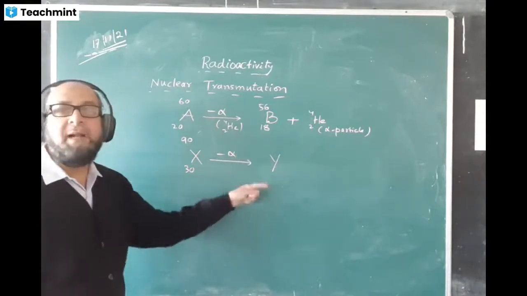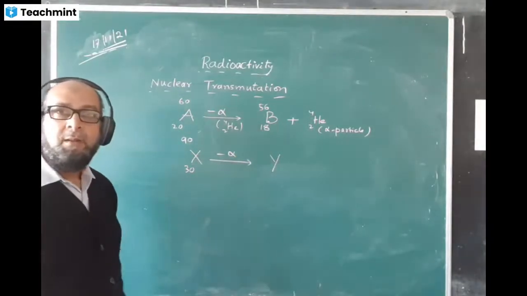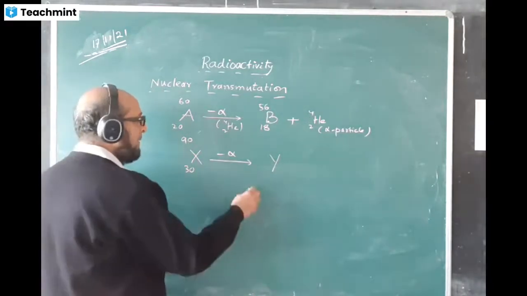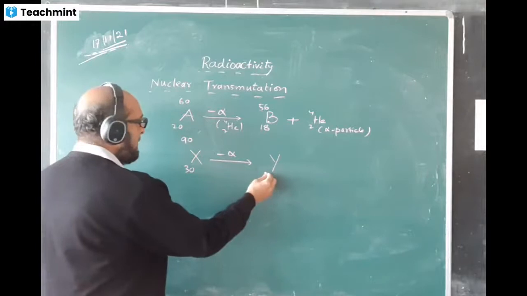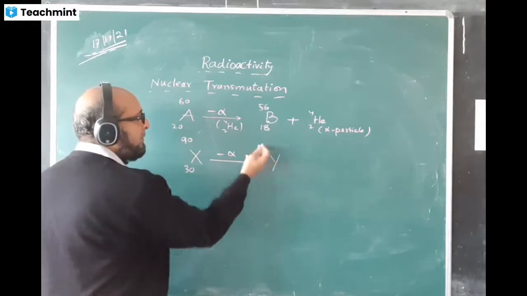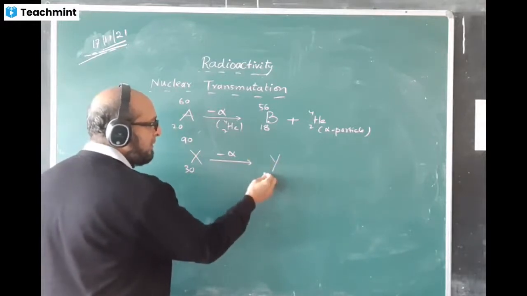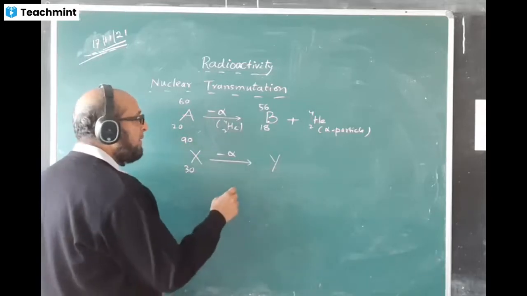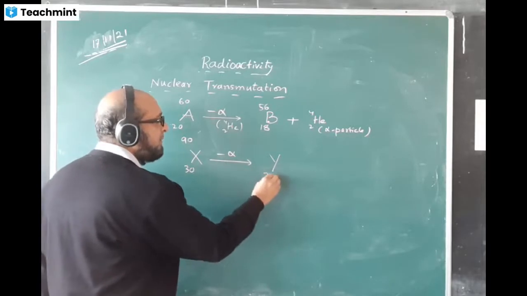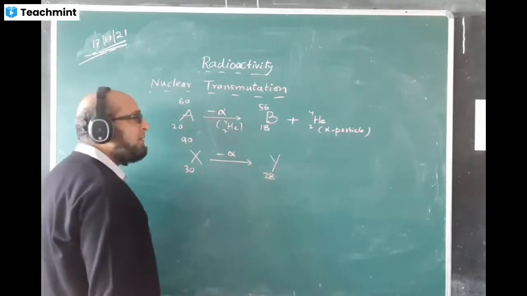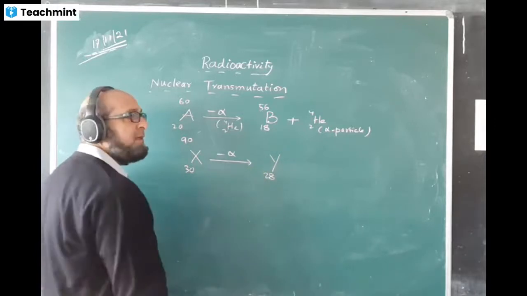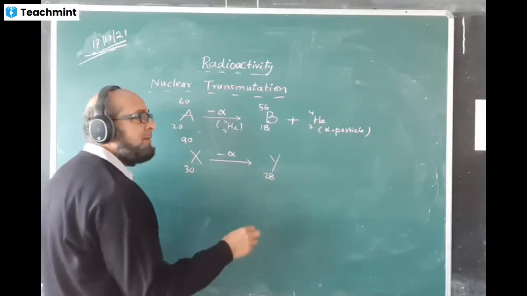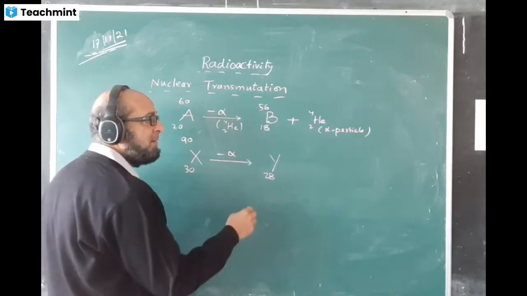And the mass number, what should I write? 86. Yes, sir.